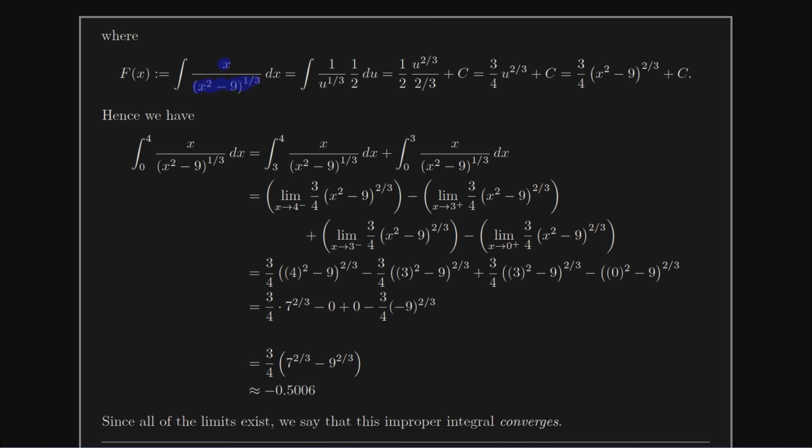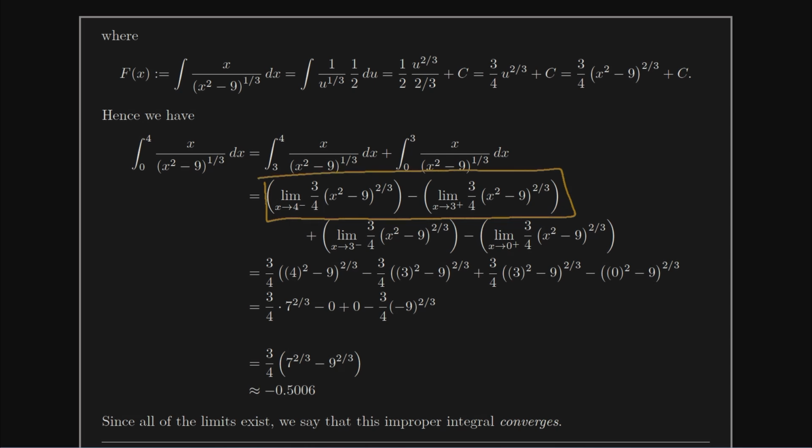This ends up being a u substitution as well, with in particular u is x squared minus 9. So then du is 2x dx, rather 1/2 du is x dx, and here's my x dx. There's my 1/2 du. And I just go through the power rule and I end up with 3/4 (x squared minus 9) to the 2/3 plus c as my antiderivative. And then I'm going to have to compute limits as x approaches certain values of this answer.